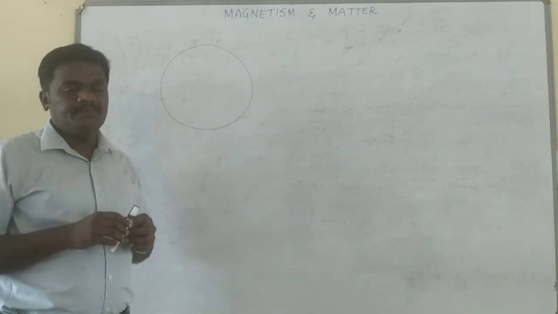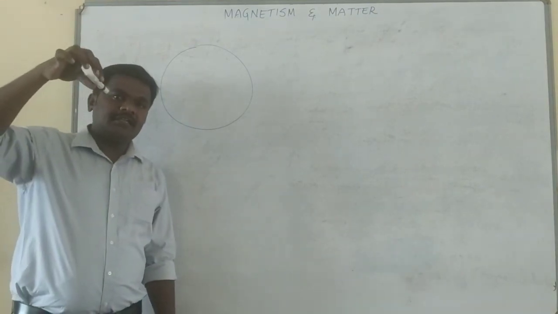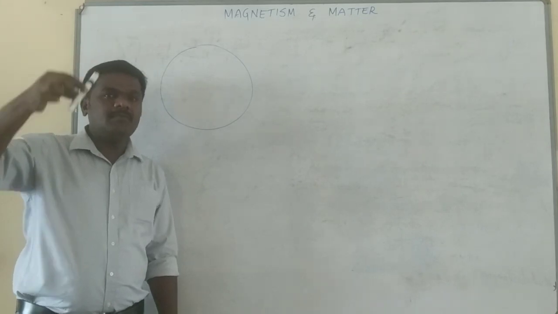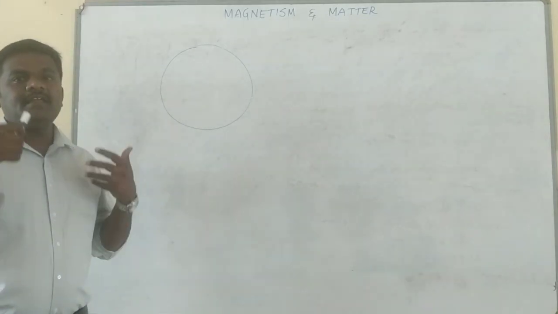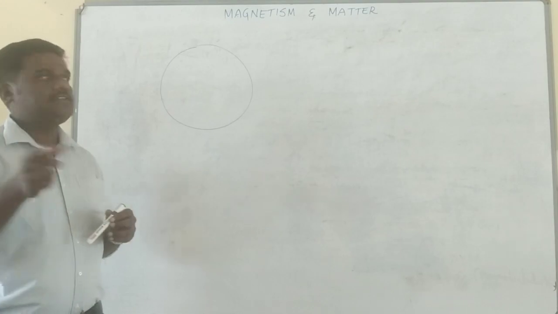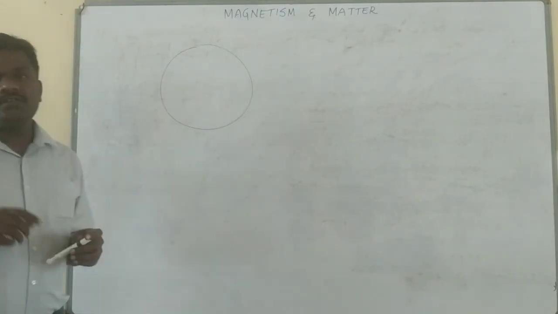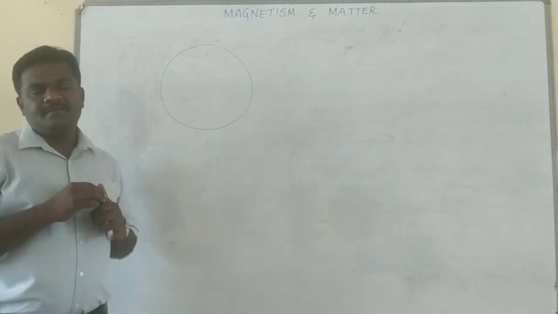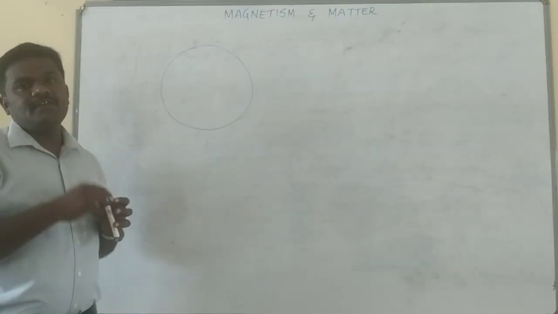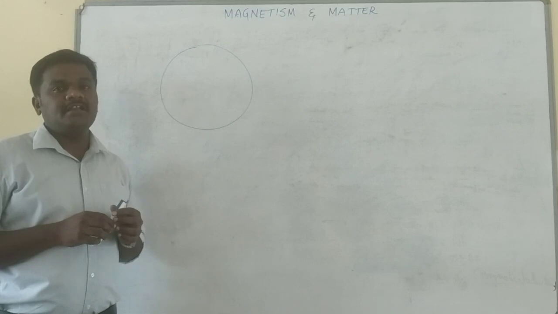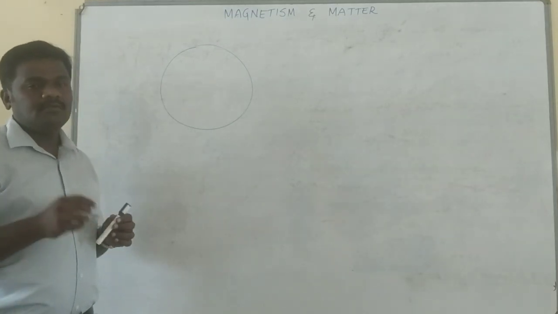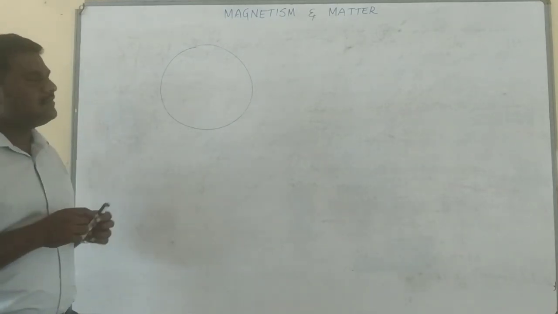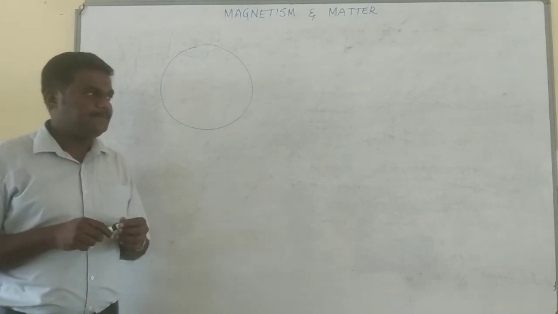Now what does it mean? Here the bar magnet is showing a particular direction because it is in an external magnetic field, which is due to the Earth. So these were the basic concepts related to the Earth's magnetic field. That is our one basic confirmation that Earth exhibits a magnetic field. Now the question is, what is the reason behind Earth exhibiting the magnetic field?